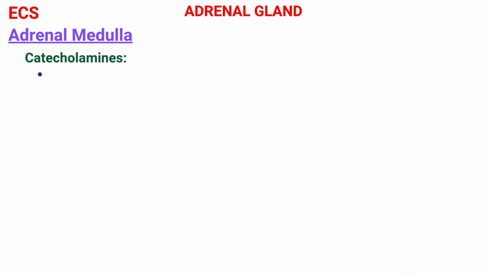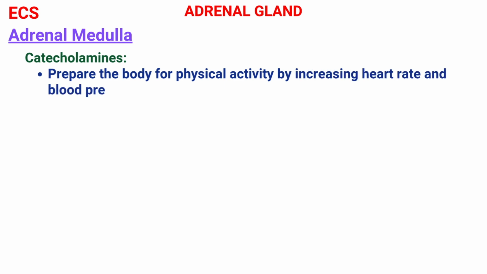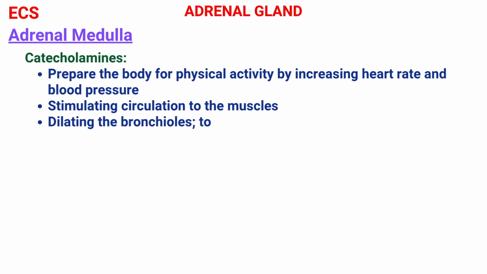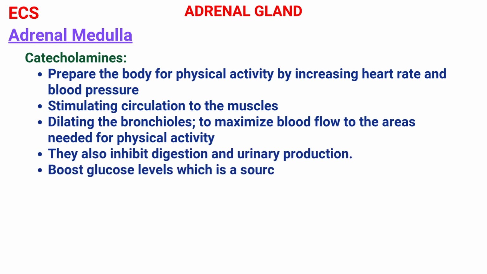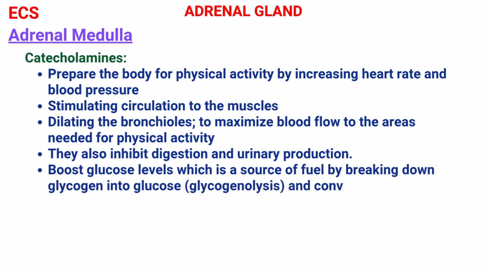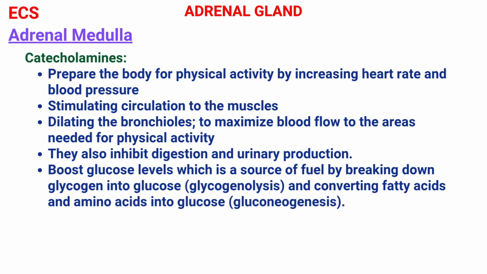So, these catecholamines prepare the body for physical activity by increasing heart rate and blood pressure, stimulating circulation to the muscle, and dilating the bronchioles to maximize blood flow to the areas needed for physical activity. They also inhibit digestion and urinary production. They also boost glucose levels, which is a source of fuel, by breaking down glycogen into glucose and converting fatty acids and amino acids into glucose.